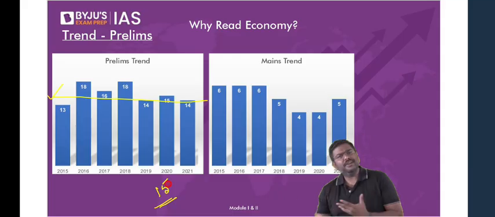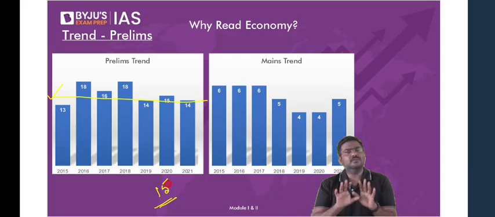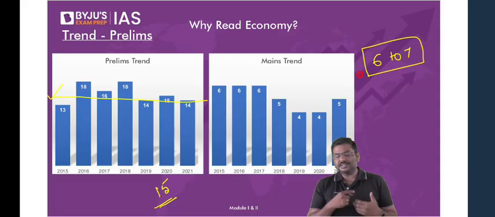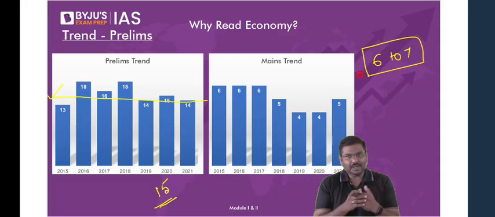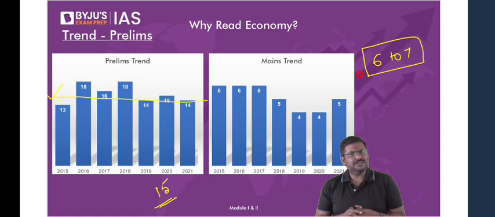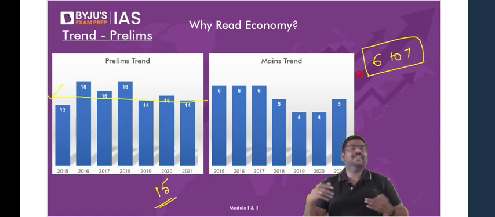So how many were asked in 2023? Around 15 to 16 were asked purely from Indian economy. What about mains? On an average, around 6 to 7 questions are asked from the Indian economy part itself. And going beyond this, if you ask me, sir, only 6 to 7 questions, for that do I need to worry so much about Indian economy?